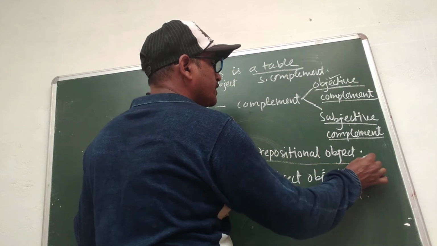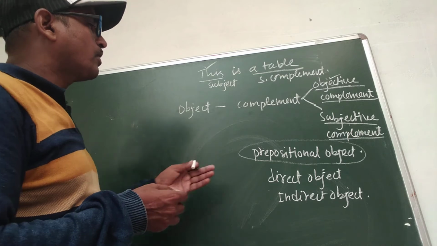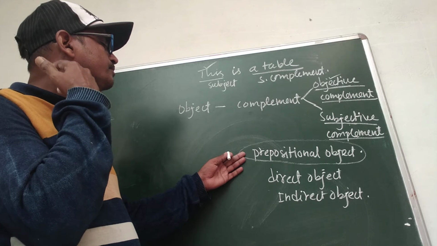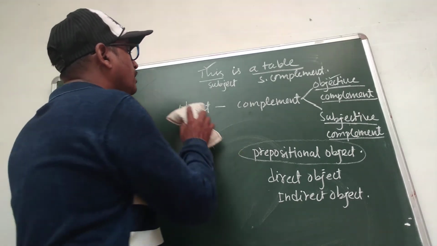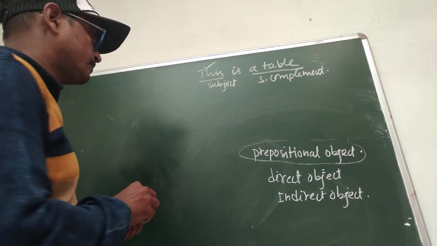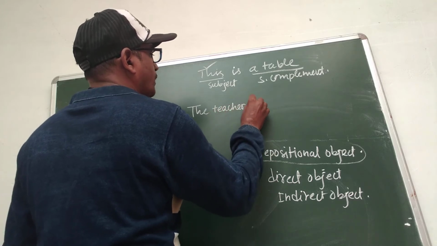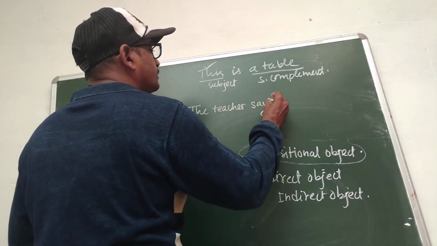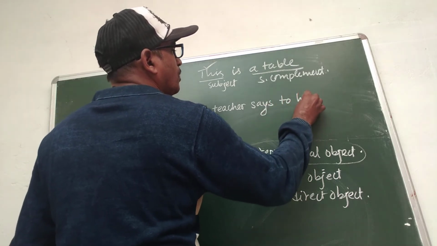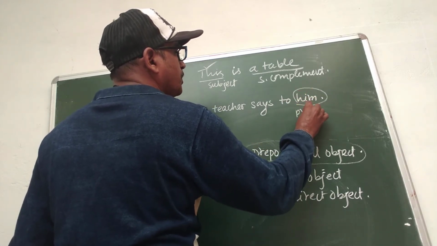The other part of the sentence is the prepositional object. Prepositional object is also a part of the sentence that comes after a preposition. For example, the teacher says to him. It is a prepositional object.